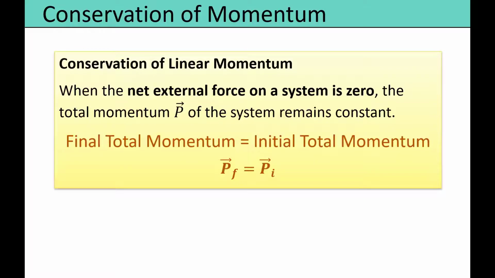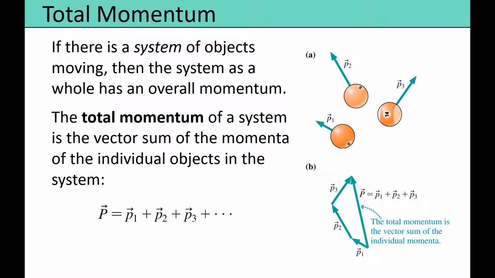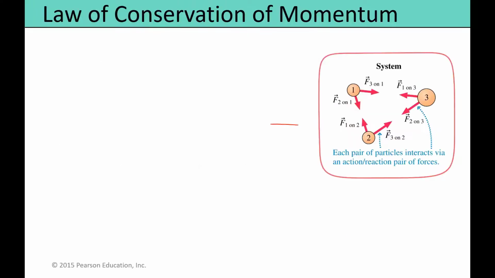This principle applies not only to single objects, it applies when we consider a system that might consist of one, two, or more objects. Remember that last session we defined the total momentum of a system that consists of two or more objects as the sum of the momentum of the individual objects. So momentum in a system of two or more particles will be conserved when the sum of the external forces acting on the objects of the system is zero.